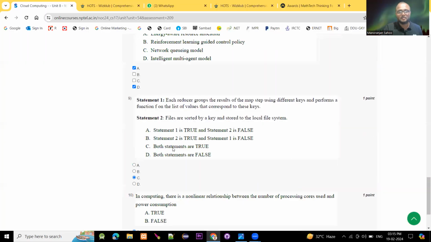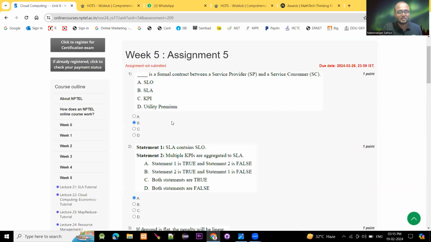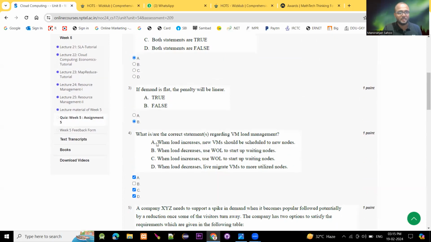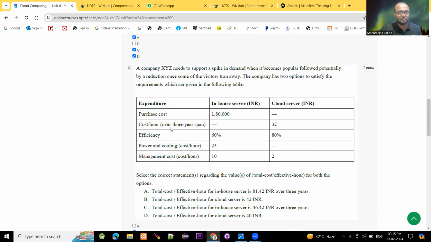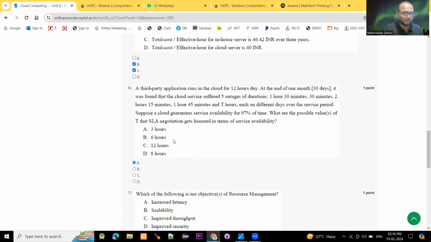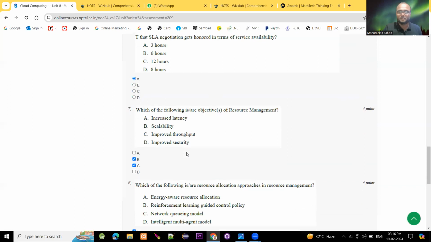Now we are reviewing these answers one by one. First option is 1B. Second is 1A, 2A. Question number 3, 3B. Question number 4, ACD. Question number 5, it's a numerical problem, and the answer will be two options, B and C. Question number 6 is also a numerical problem, and the answer will be less than 3, that is A. Question number 7 is a multiple-choice question, options B and C, that is scalability and improved throughput.